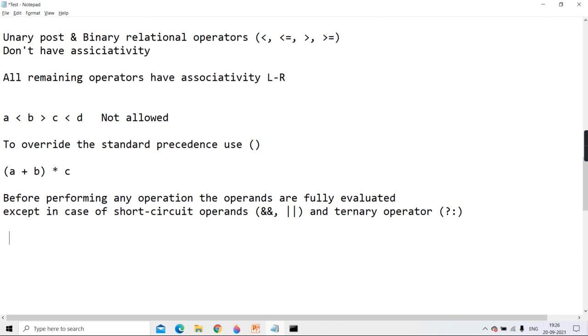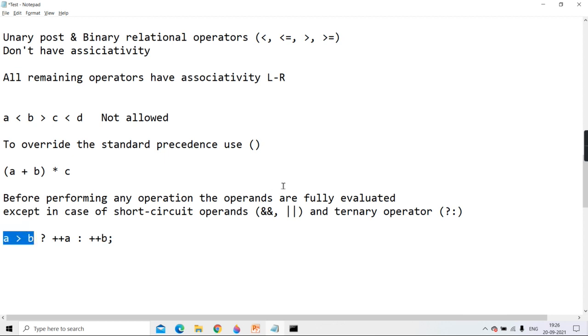Now tell me, in the ternary operator, I have written A greater than B, question mark, plus plus A, otherwise plus plus B. What will it do? Will it evaluate all three? Will it check A greater than B, and also do plus plus A and plus plus B? Or will it decide on the result of A greater than B?